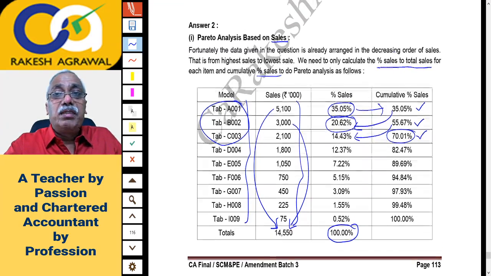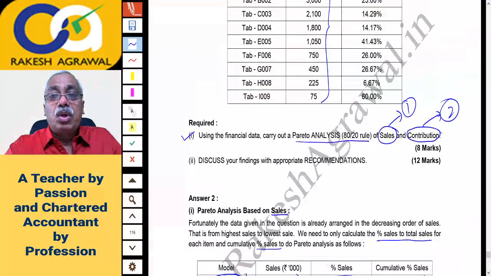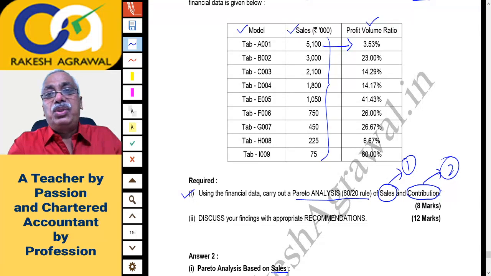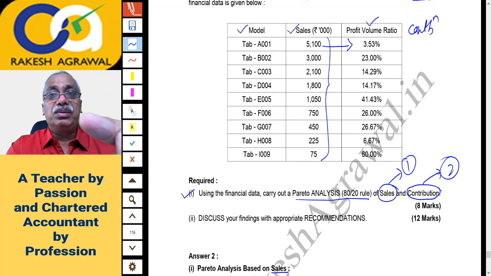Now let us take the second part of the question, that is, you have to do the Pareto analysis based on contribution. For this, what will we have to do? First, sales multiplied by PV ratio gives you contribution. So you'll have to prepare one statement of contribution. Sales into PV ratio, you'll get contribution here.